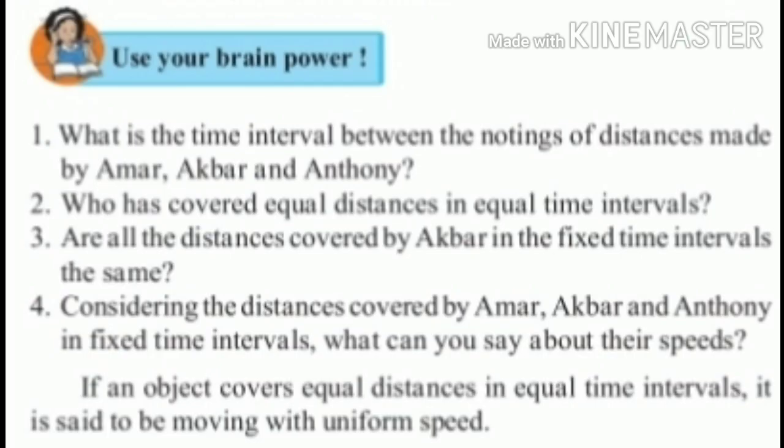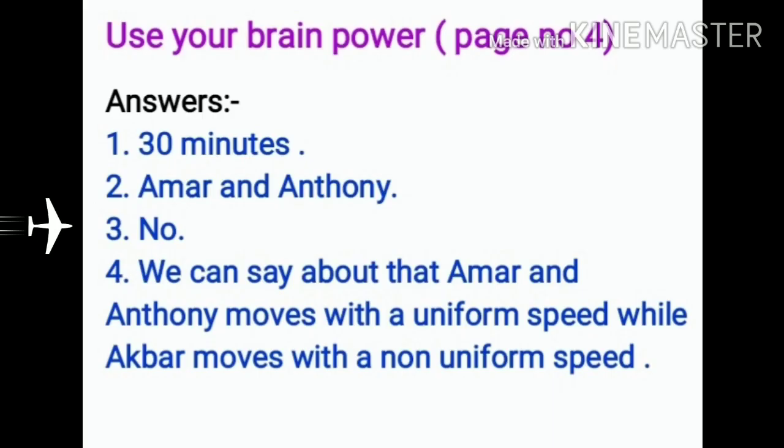Question number 4. Considering the distances covered by Amar, Akbar and Anthony in fixed time intervals, what can you say about their speeds? The answer to this question is, we can say that Amar and Anthony move with a uniform speed, while Akbar moves with a non-uniform speed.